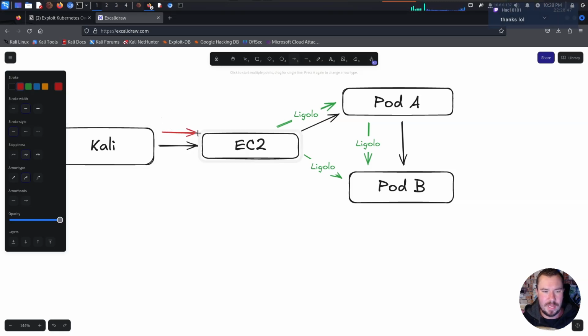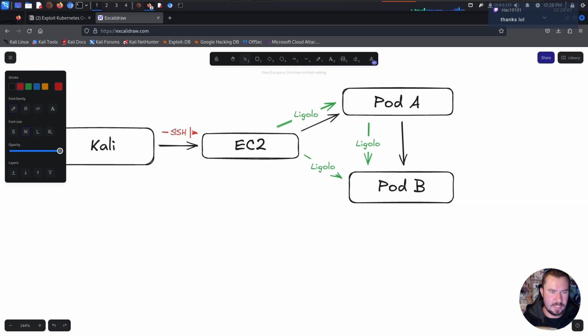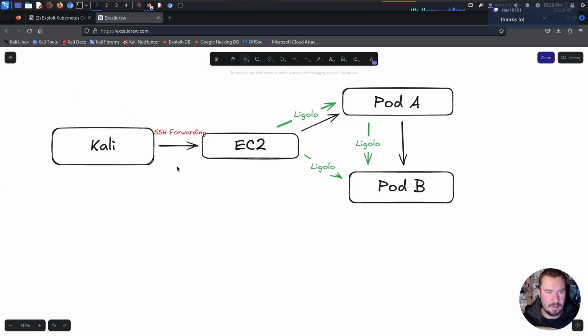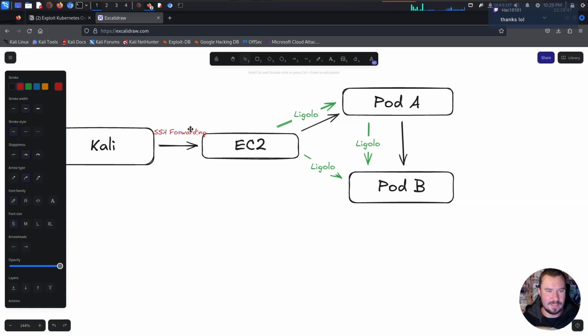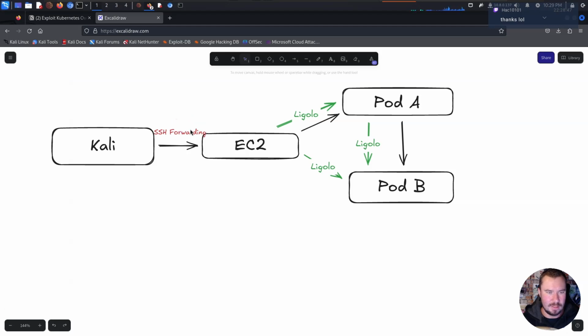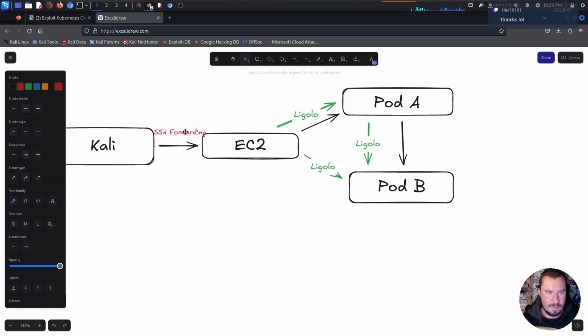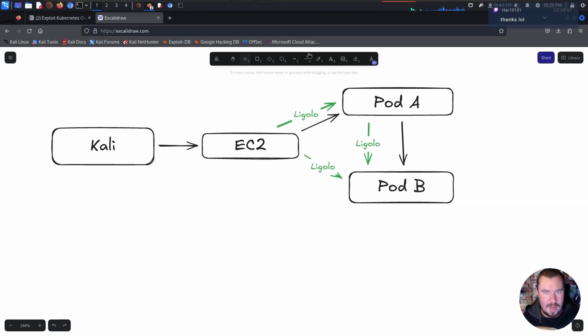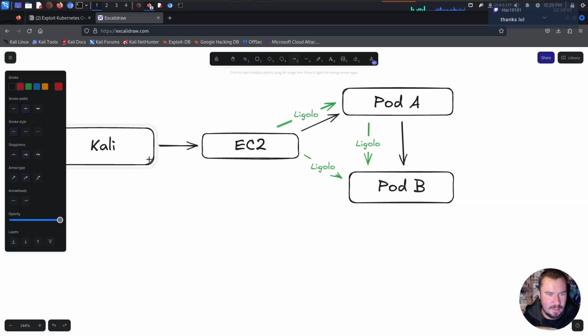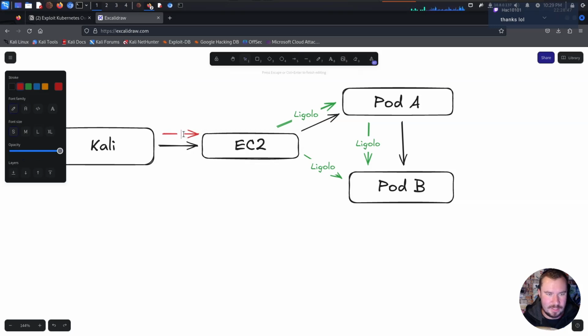So we'll say from here, we set up SSH forwarding. And we might have to make that smaller. That still doesn't show my arrow very good. So let's delete that and add a different arrow. And we'll just call it SSH. You guys know what it is. You're watching the stream.